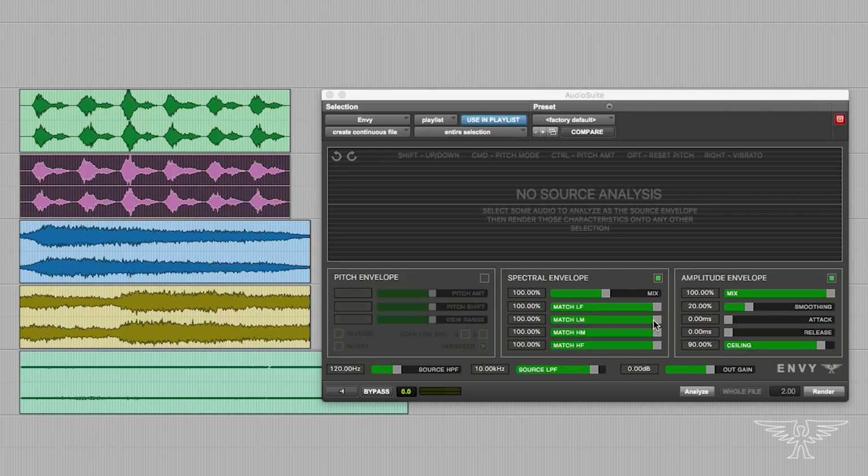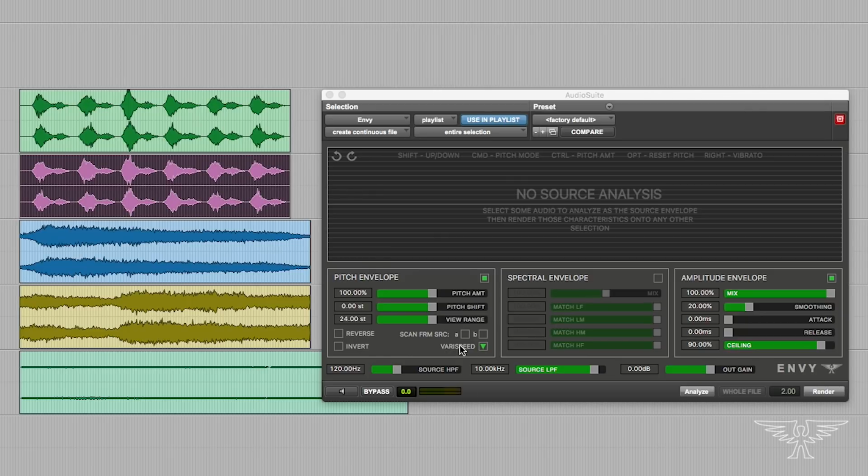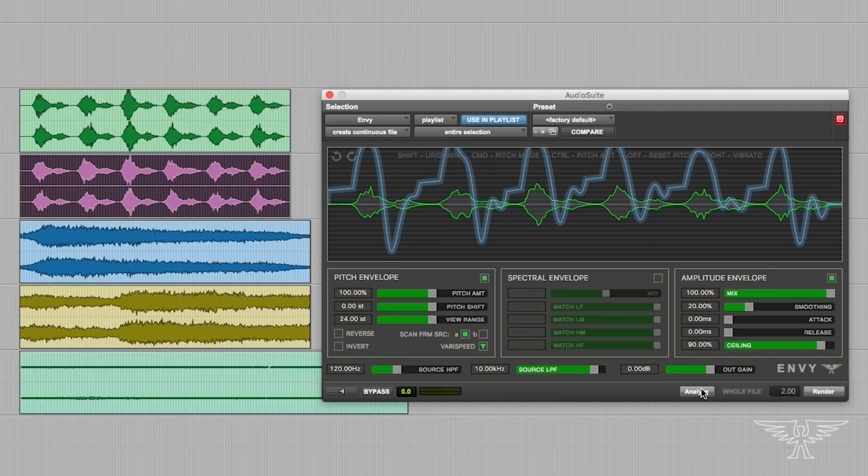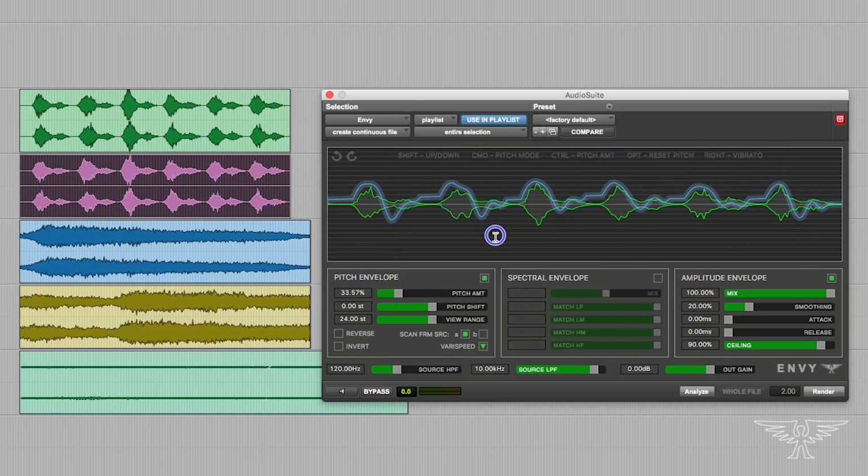Now before we analyze it, we're going to turn off the spectral and we're going to turn on the pitch envelope, and we're going to set it to scan from source in the hope that the pitch shape is going to be useful to us. That's a pretty extreme result, so first thing we're going to do is reduce the range of that, maybe down to about 10%.